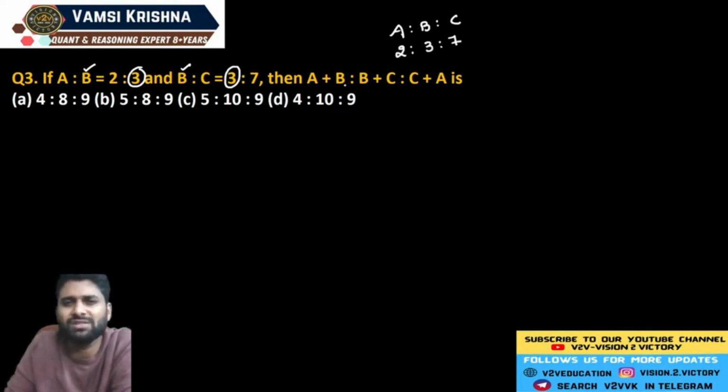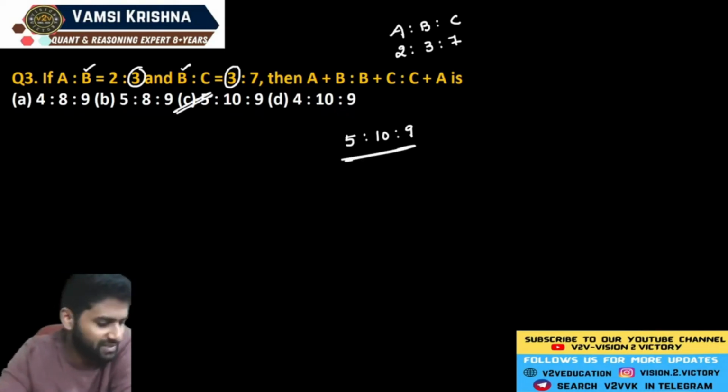Now what is the question? What is A plus B value? A plus B value is 5 units. B plus C is 10 units. C plus A is 9 units. Simple answer. 5 is to 10 is to 9. Option C is the correct answer.